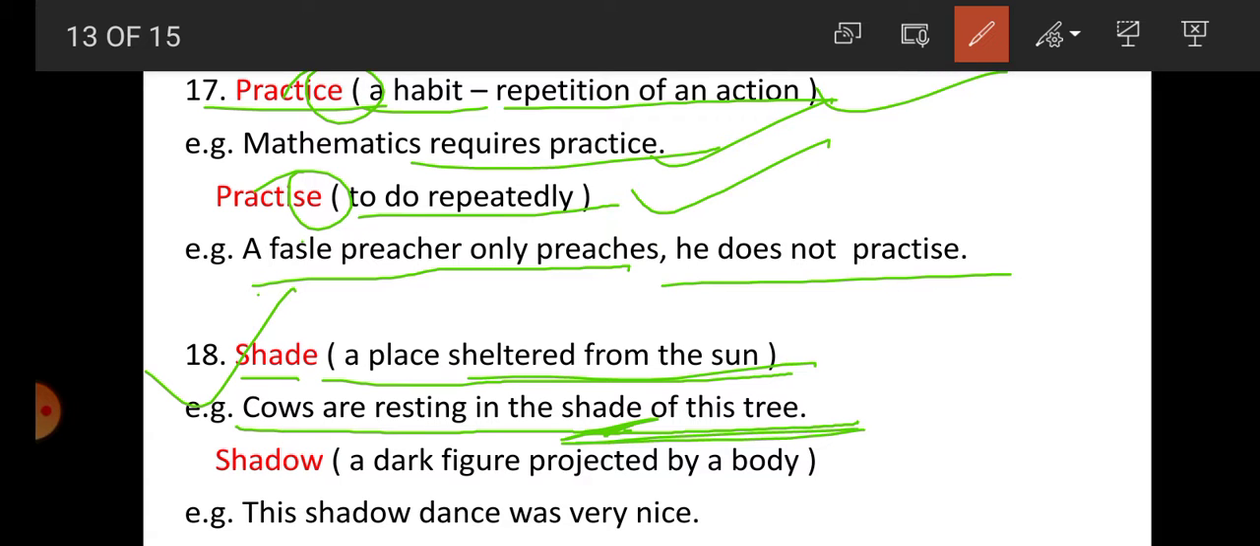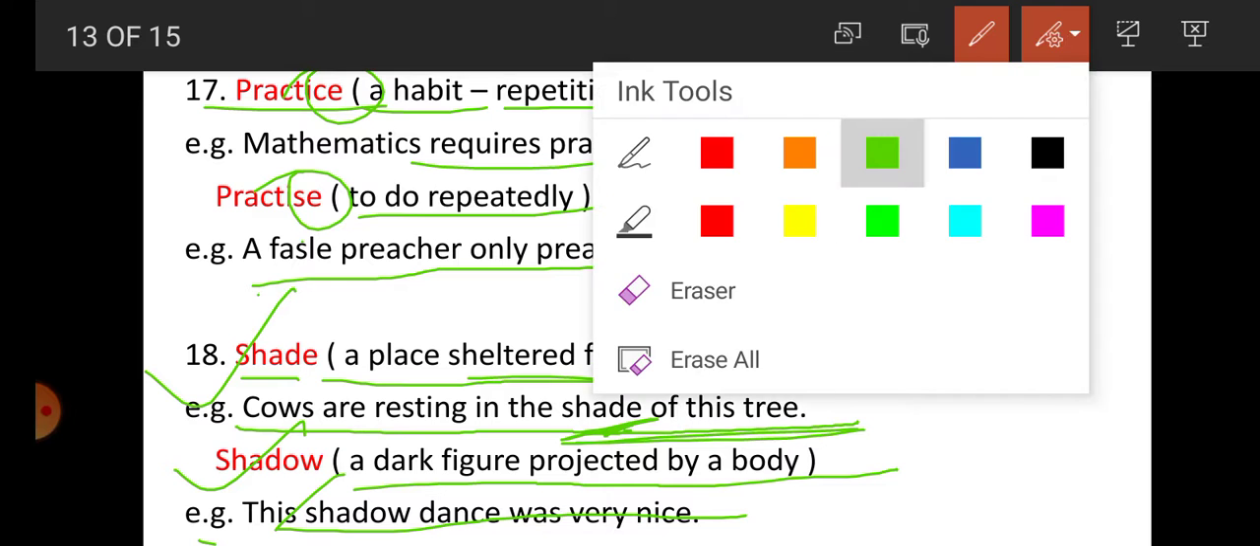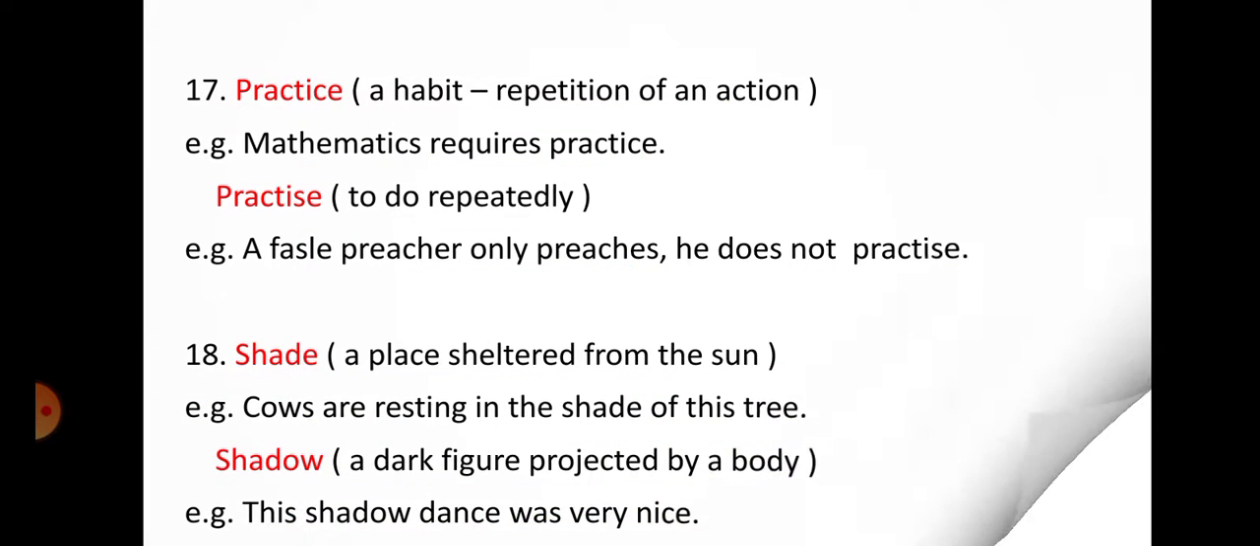Now shadow. Shadow means what? A dark figure projected by a body or an object. For example, this shadow dance was very nice. So here the shadow is what? The dark figure. So student, shade and shadow have different meanings, but both are synonyms also. So while using them, be very careful.